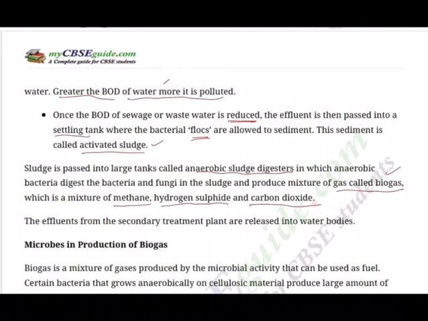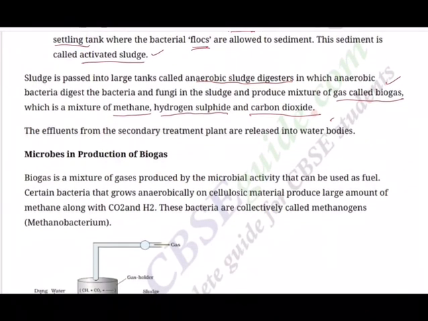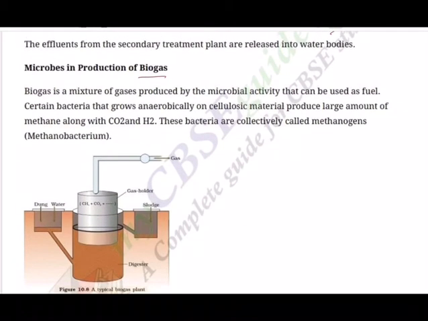The effluents from the secondary treatment plant are released into the water bodies. Now that the pollution levels have been reduced, the waste metals have been reduced, it is now safe to release that into water bodies like rivers, canals, like that. And as we said, the biogas, what would be the procedure to follow? So microbes in production of biogas. So basically the biogas structure will be, this is how it will be.